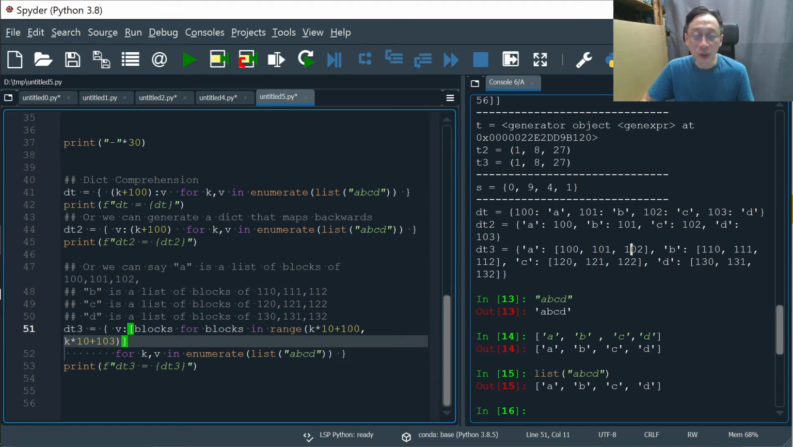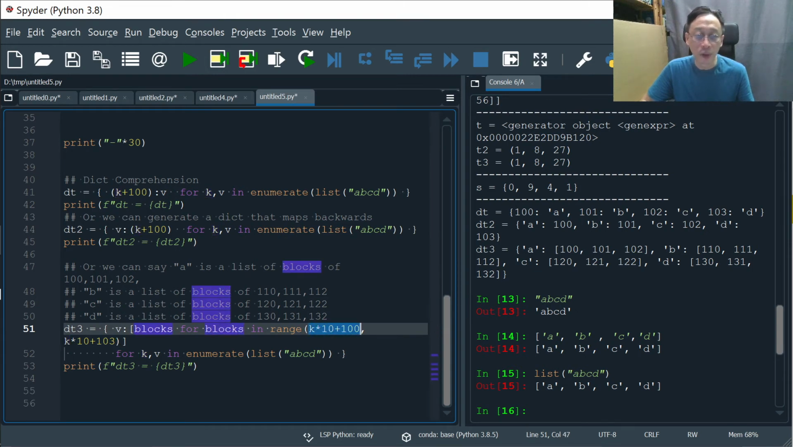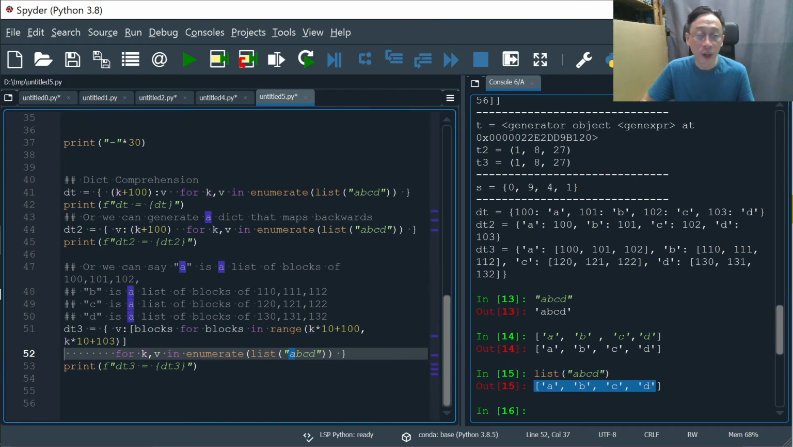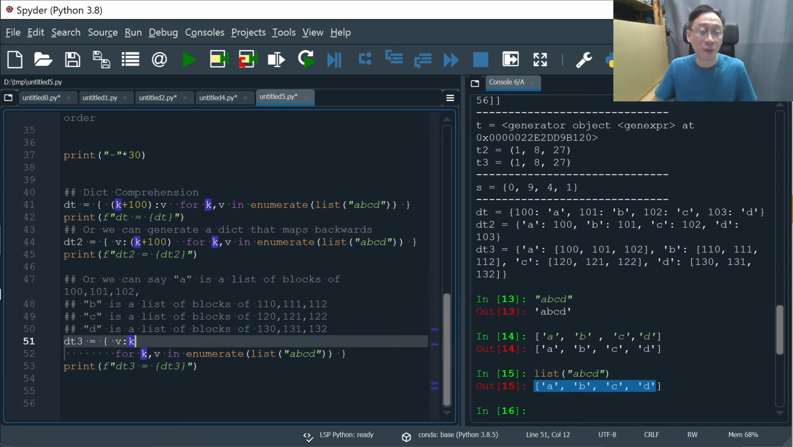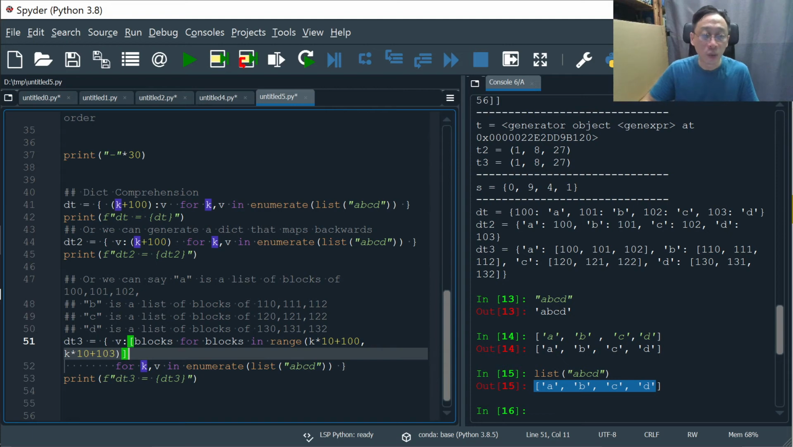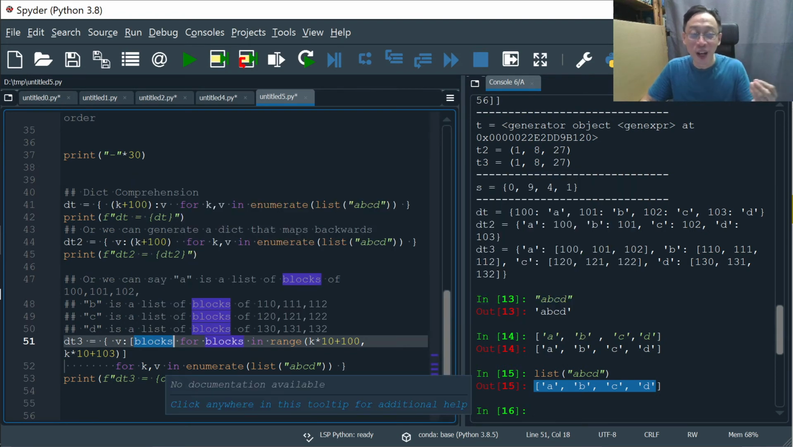Well, that's easy. We just simply do, for blocks, right? The blocks will be a number inside the range K times 10 plus 100. Why that? Because K is the enumeration of letters A, B, C, D. Nothing has changed, right? Because if you take away all this, that's like above or plus 100 or not. That's just like a normal dictionary comprehension. But instead of having the value as K, we can always have a list comprehension as the value. So spit out the values, generate the values 100,